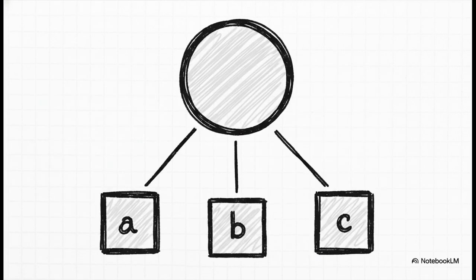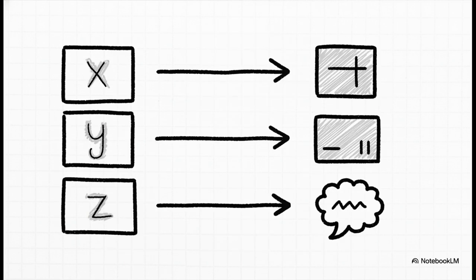Python is also full of these great little shortcuts. Let's say you need to set up a bunch of variables with the same starting value, like setting a few player scores to 100. You don't need 3 separate lines of code. You can just chain them all together like this. 1 line, 3 variables, all set. So clean, so simple. And it gets even more powerful. You can assign different values to different variables, all in a single super readable line. Right here, in one go, x becomes an integer, y becomes a decimal number, and z becomes a string. This technique makes your code incredibly concise.